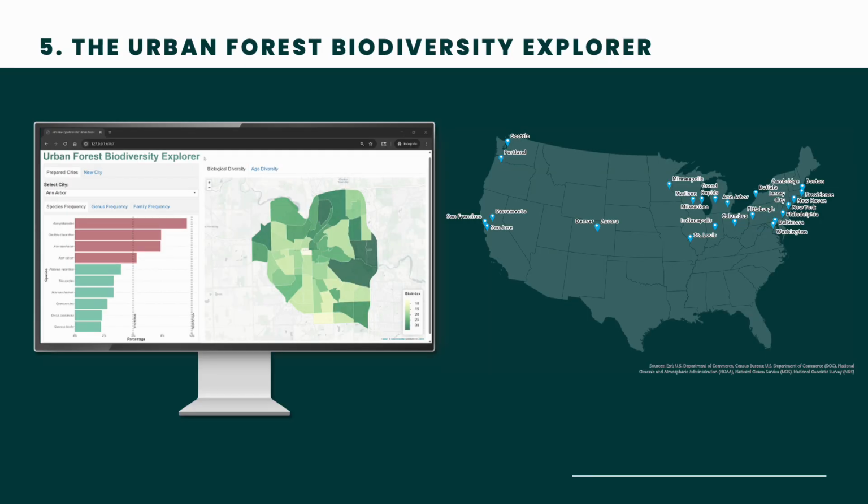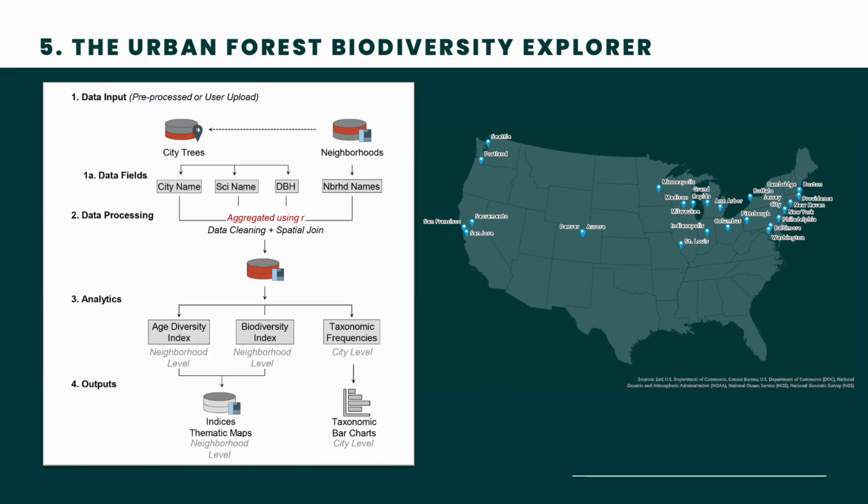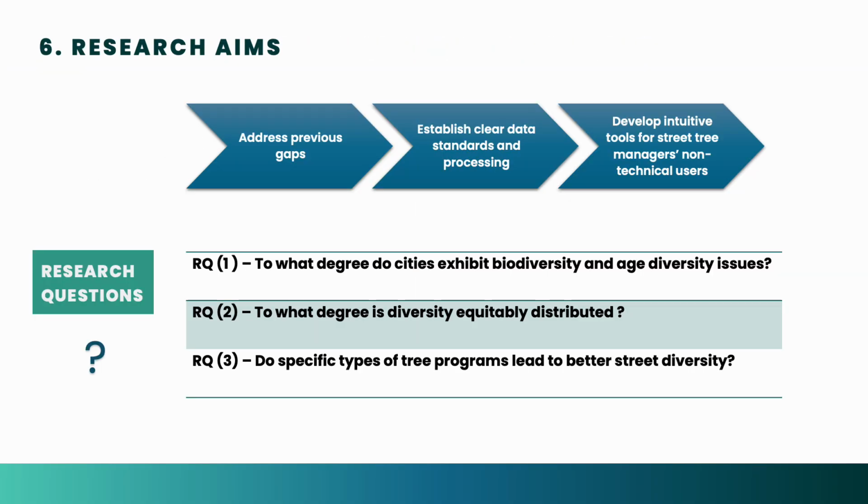This study addresses those gaps. We developed an open-source R-Shiny application, the Urban Forest Biodiversity Explorer. We standardized street tree data, calculated biodiversity and age diversity metrics, and mapped outcomes at citywide and neighborhood scales for 26 U.S. cities. The study asked three main questions.